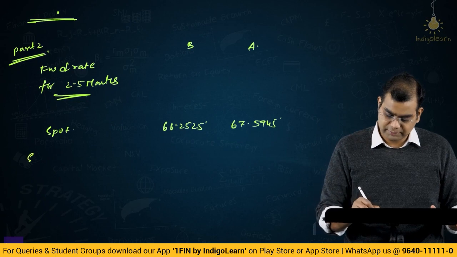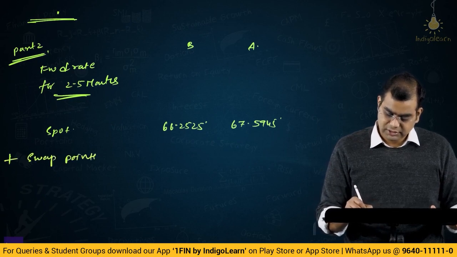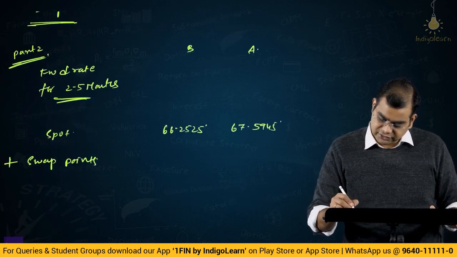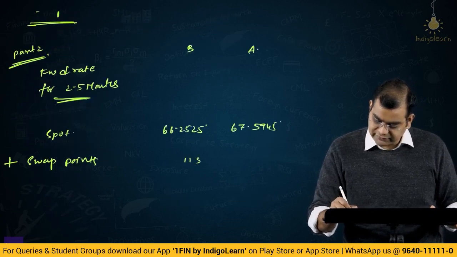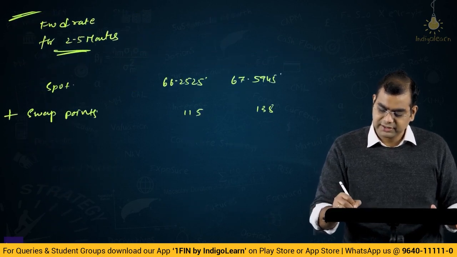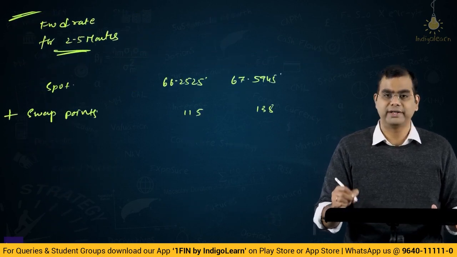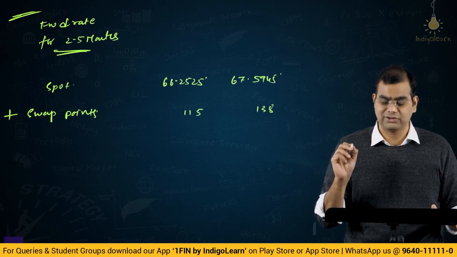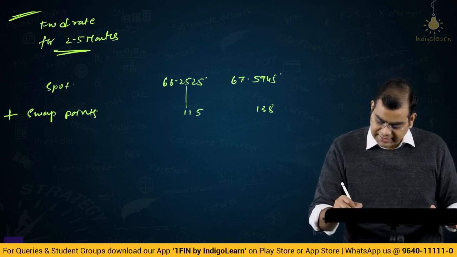Okay, then swap points. So you have to add swap points. How much? 115. So you will add 115 here and you will add 138 here. They have said each swap point is 0.000, 3 zeros and 1. So obviously you will add like this.